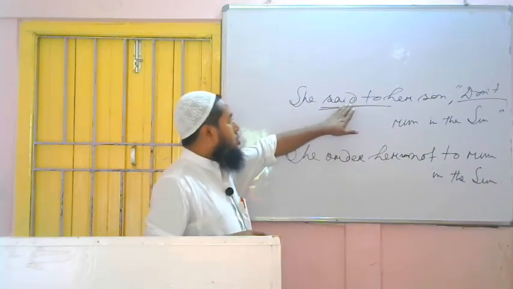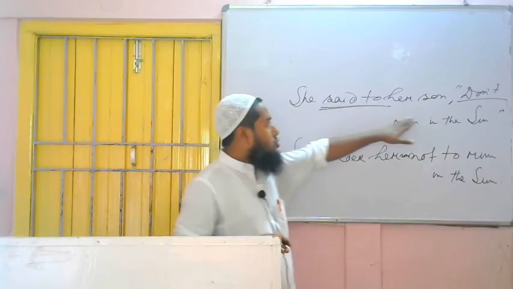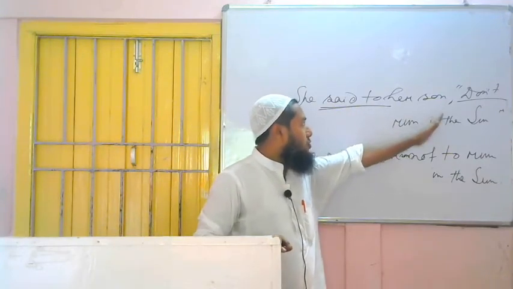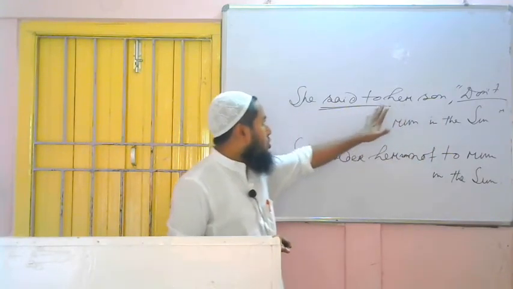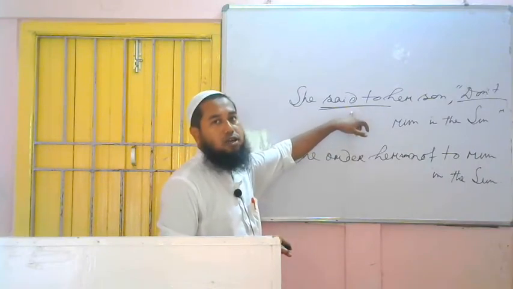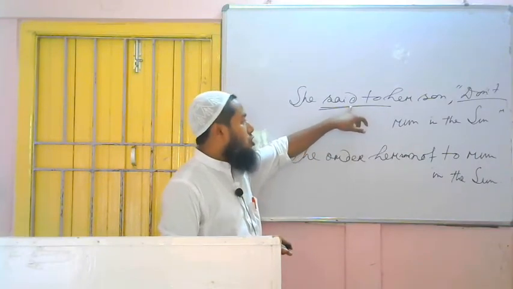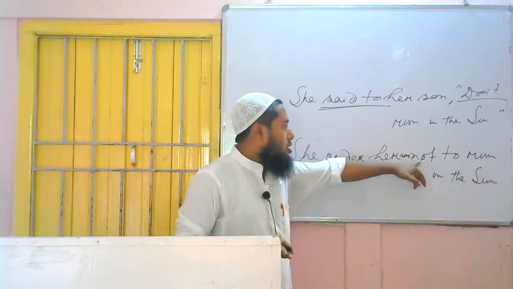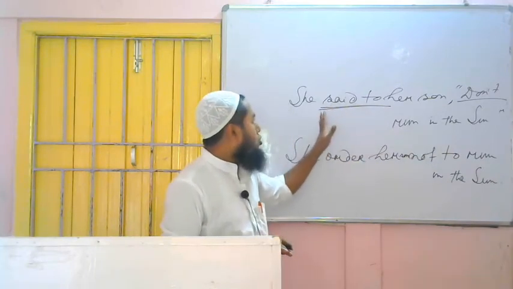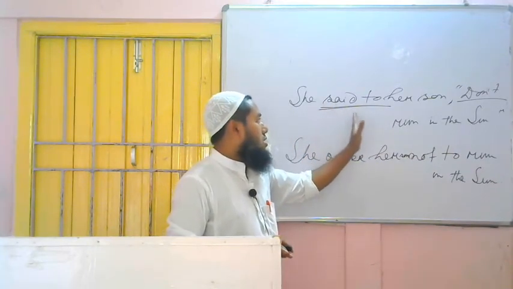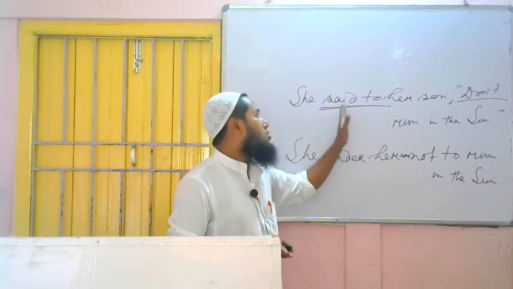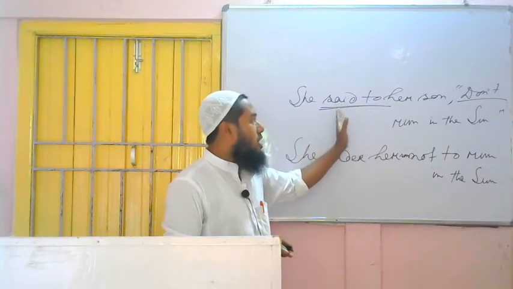How? Because if we use prohibited, then we have to use to in place of comma quotation, because in prohibited we have already used not. That's why there will be no not. So we can change a negative imperative using prohibited also, but that one will be confusing.